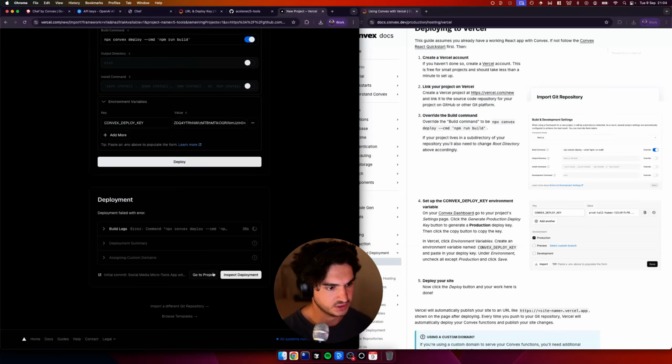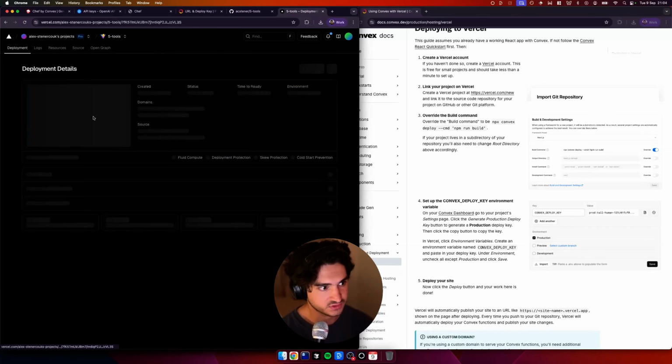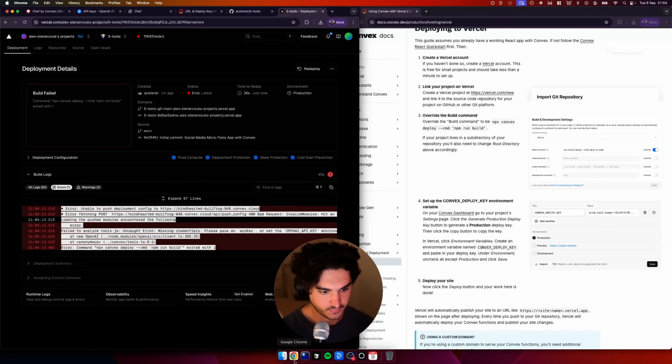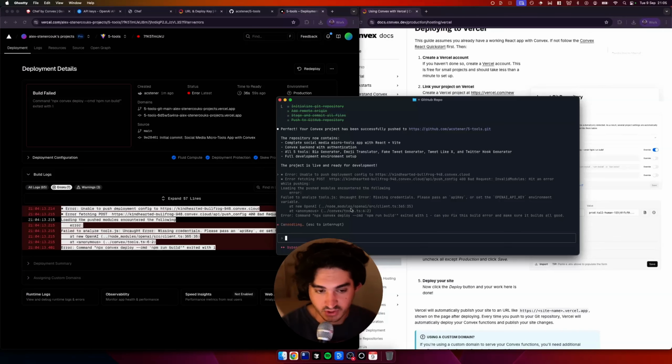So let's actually go to the project here. And if we come up to deployments in Vercel, then we're going to see this error. So we've got a build error. We can copy that and then come back to Claude Code, paste that in, and say, can you fix this build error and make sure it builds all good? We'll run that, and what that's going to do is build it before it actually pushes it. So that's always a good thing to do.